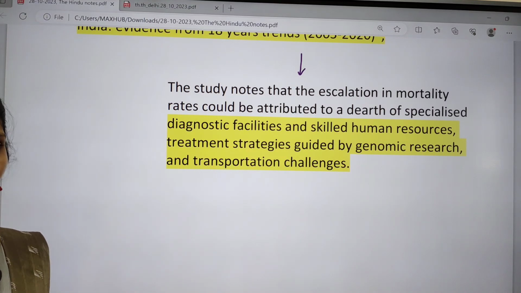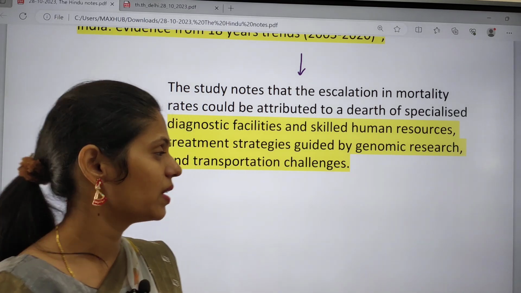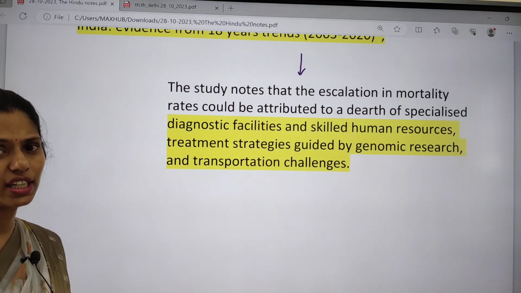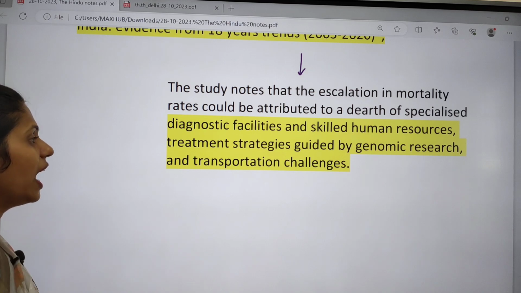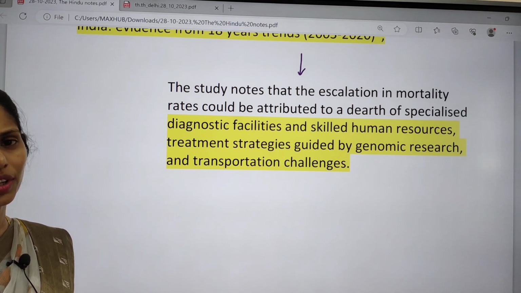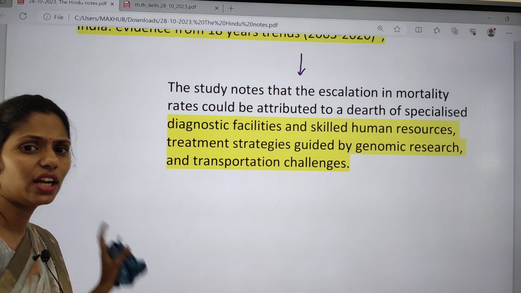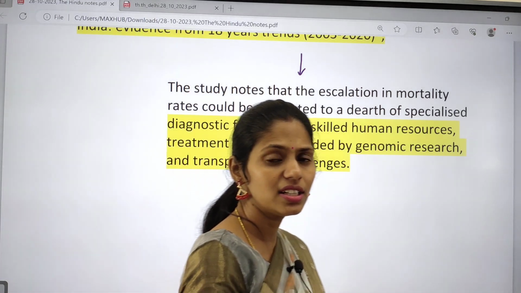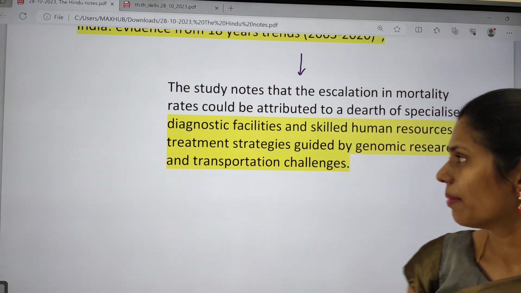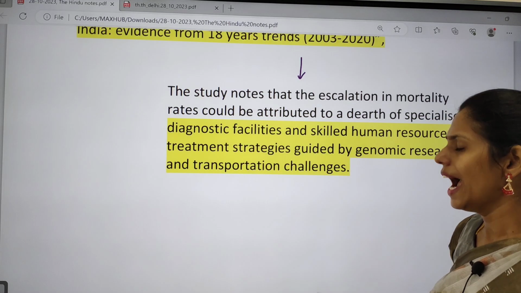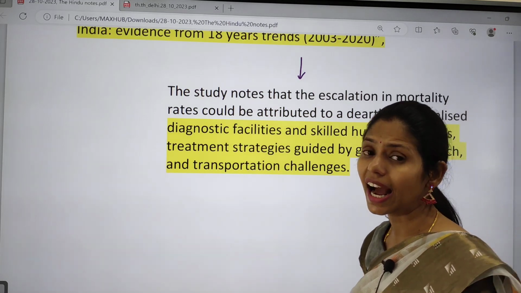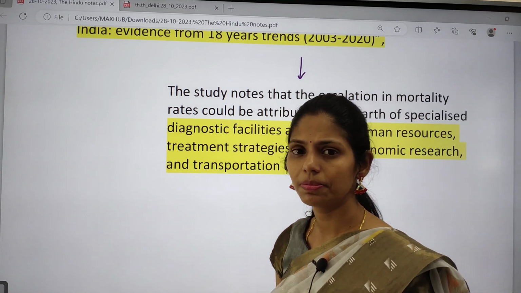And this study says that there is increased mortality and morbidity because of diagnostic facilities failure. There are no proper diagnostic instruments, there is a lack of skilled human resources, and the treatment is also very costly for cancer. All these things led to increasing mortality in this area. So this is about this topic. And these are some important articles that appeared in today's Hindu newspaper.